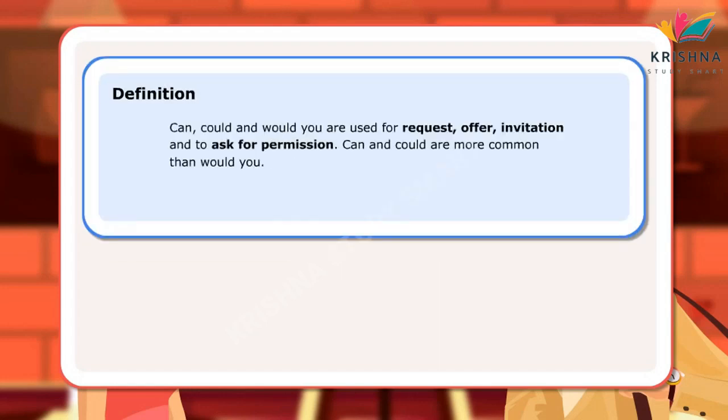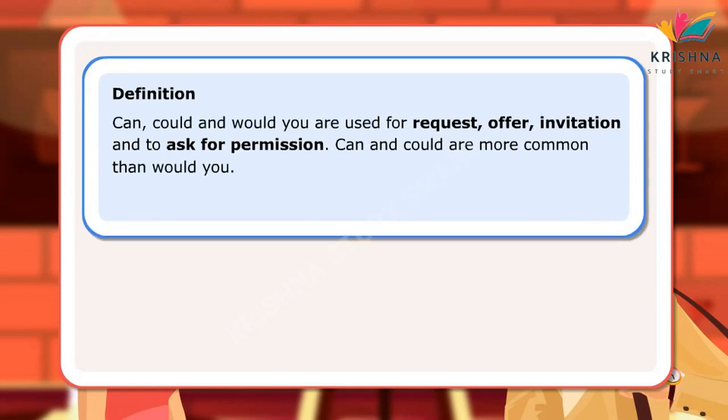Definition: can, could and would you are used for request, offer, invitation and to ask for permission. Can and could are more common than would you. Let us look at a few sentences.